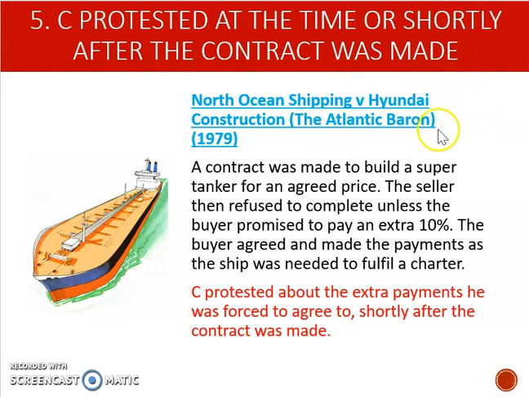So we're going to look again at the same case from the start here, the Atlantic Baron, where a contract was made to build a super tanker, and the seller then refused to complete unless the buyer promised to pay an extra 10%. The buyer agreed and has made the payments because the ship was needed. But what's important for this rule here, for rule number 5, is that our claimant protested about the extra payments shortly after the contract. He didn't protest at the time because obviously he needed this super tanker, but as soon as was practical, he protested about this contract.